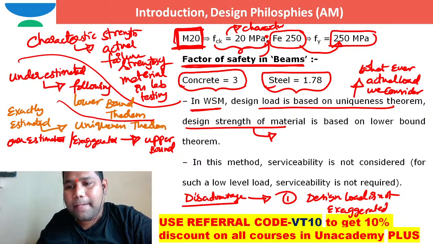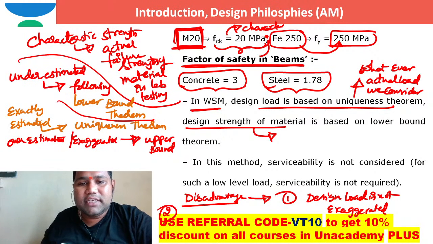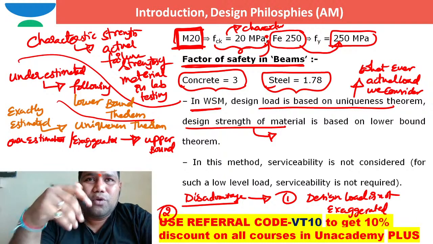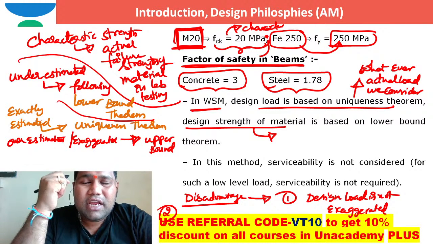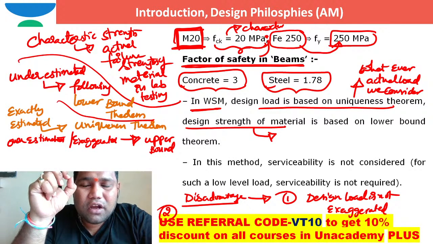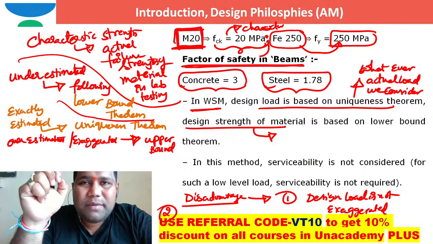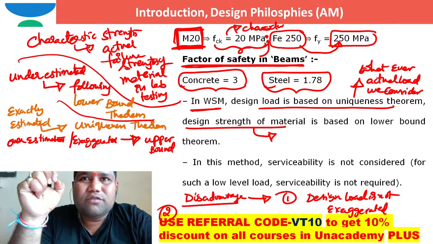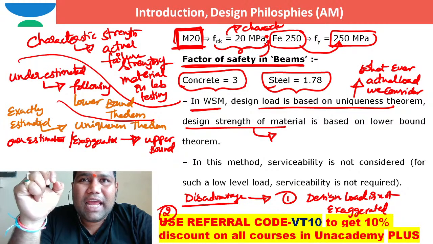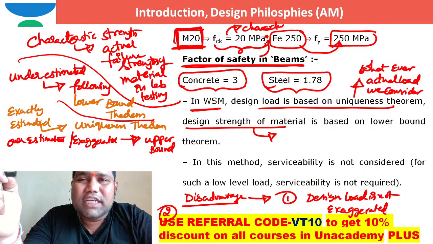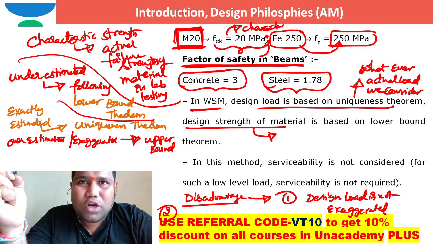And the second disadvantage is, there are no guidelines on how to improve the lifetime of this structure by using the working stress method. Whereas in the case of limit state method, so many guidelines were there on how to improve the lifetime or durability of the structure.